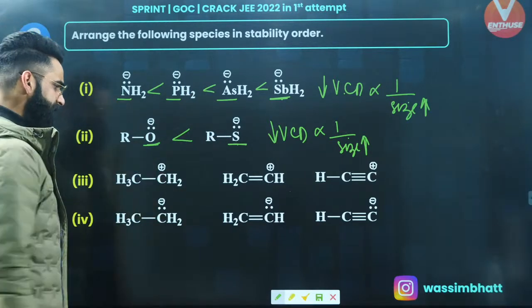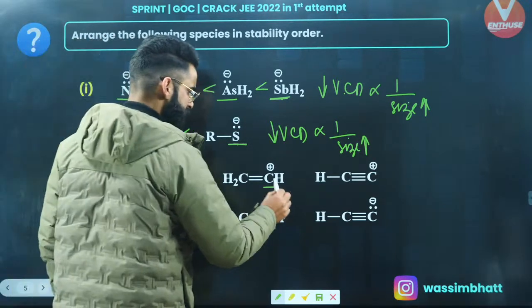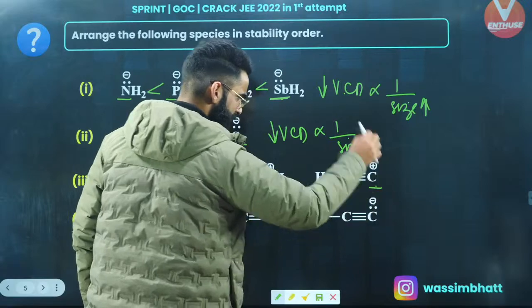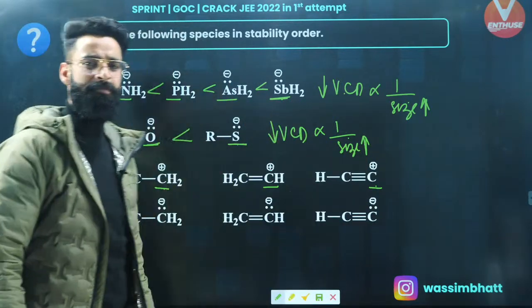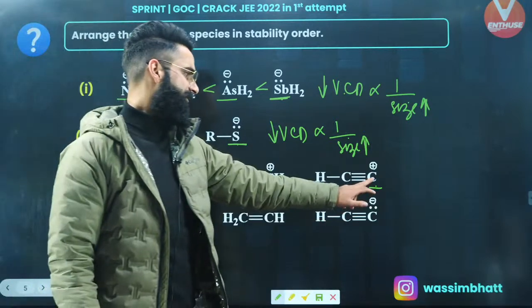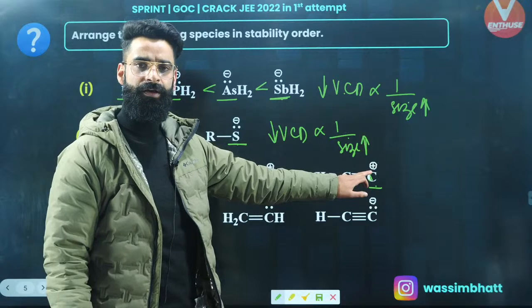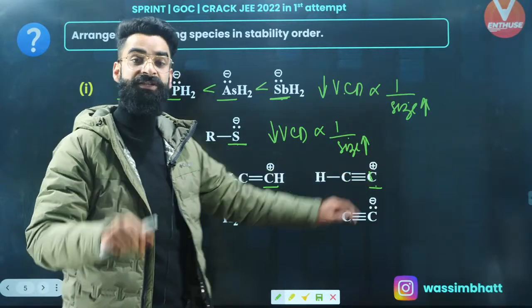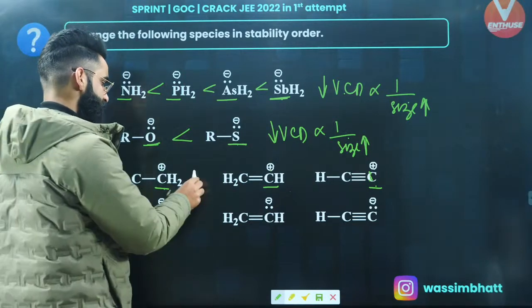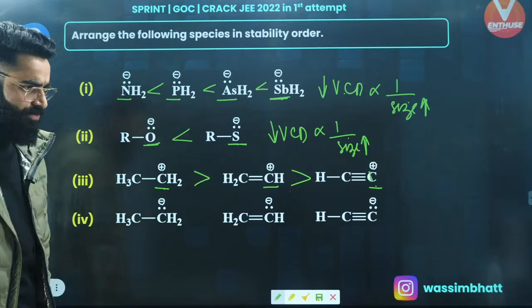If you look at the next case, single bonded carbon carrying the positive charge, double bonded carbon carrying the positive charge, triple bonded carbon carrying the positive charge. Now, which carbon among these has got the maximum electronegativity? You will say this one has got the maximum S character, so this one is maximum electronegative. Positive charge is more stable on less electronegative element. So this is going to be the stability order, right? Yes, 1, 2, 3 is going to be the order.